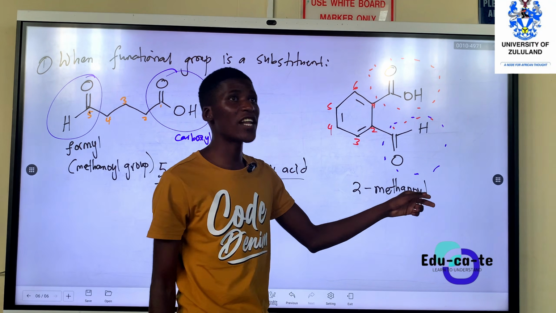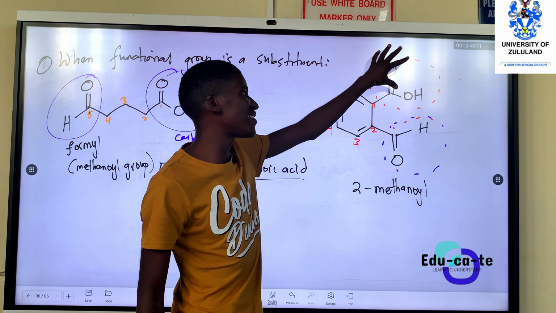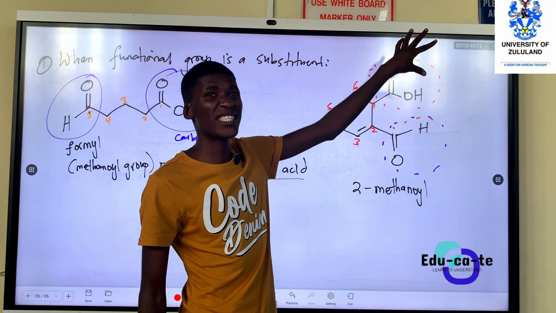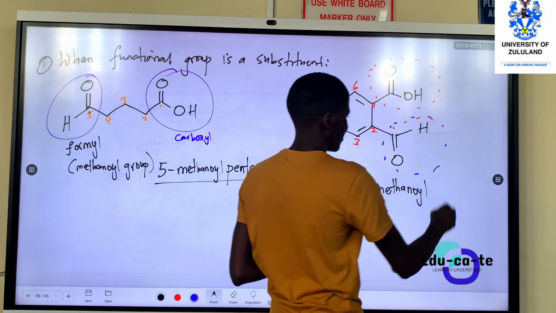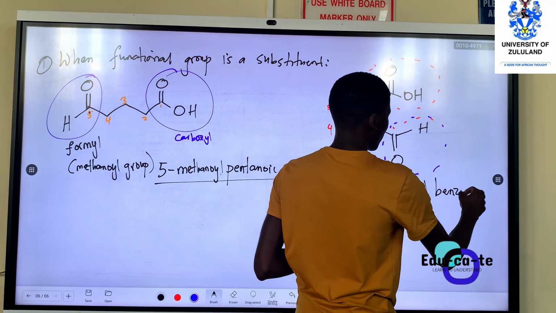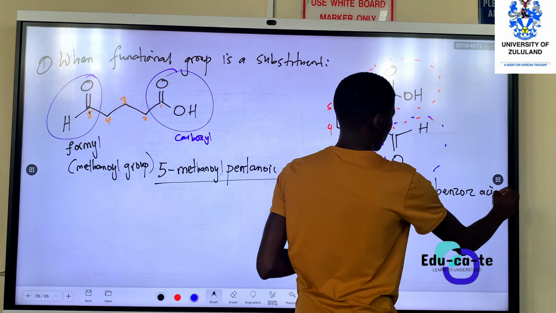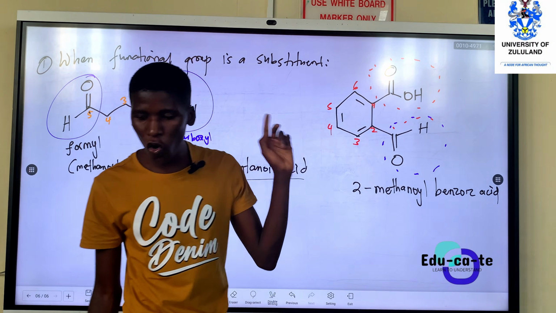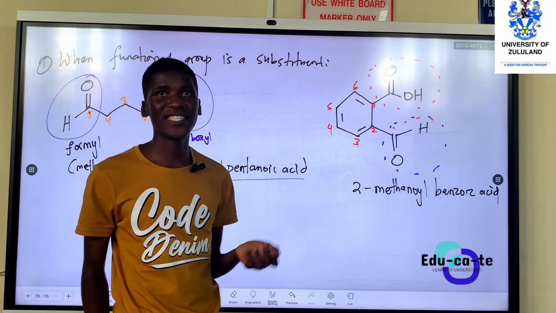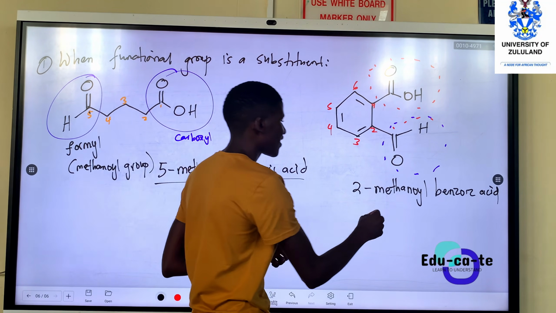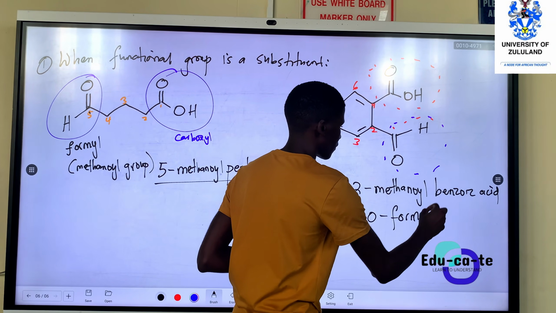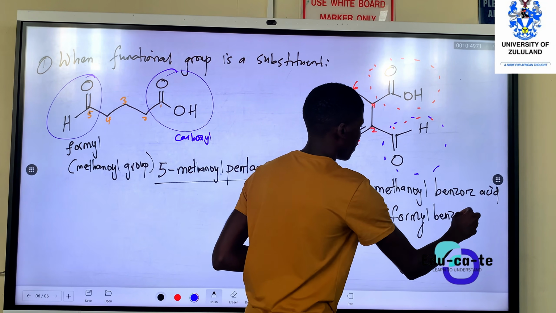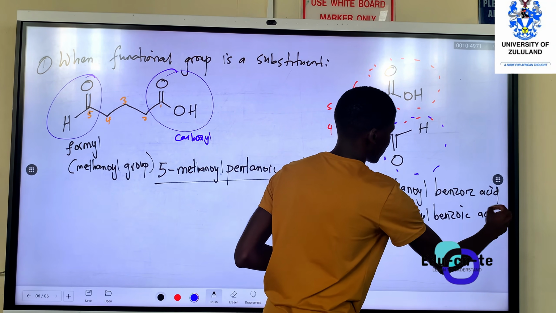And then this benzene that has got a carboxylic acid, what do we call it? Benzoic acid. Yes. So you can say this is 2-methanoyl benzoic acid, or you can say this is ortho-formyl benzoic acid.